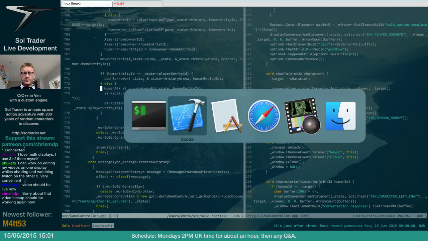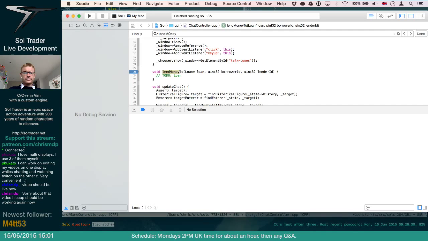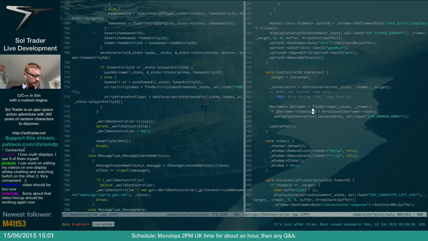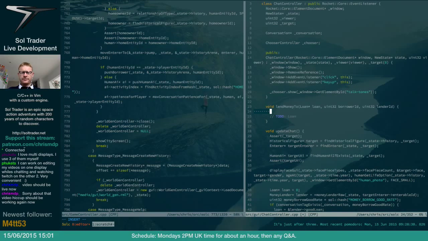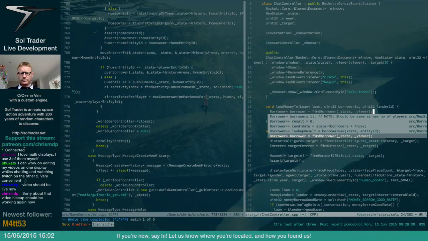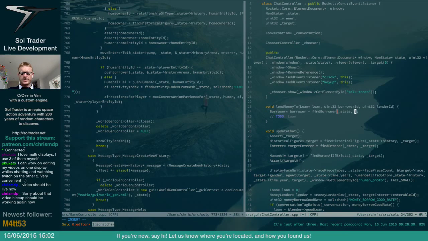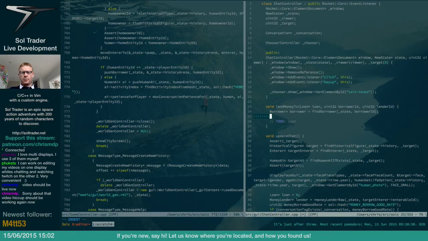Now, let's do the lend money. If we can. Cool. So lend money. Where are we? Lend money. Here we are. Okay, so what we need to do is basically, this is now fairly straightforward. We need to find the borrower for this particular lender. Nope, borrower ID. Okay. Then what we need to do is, now we've got a borrower, we just need to say borrower.